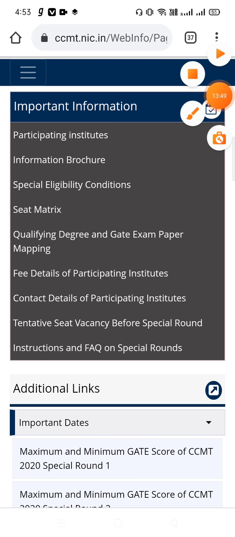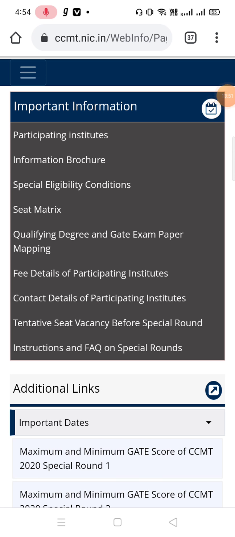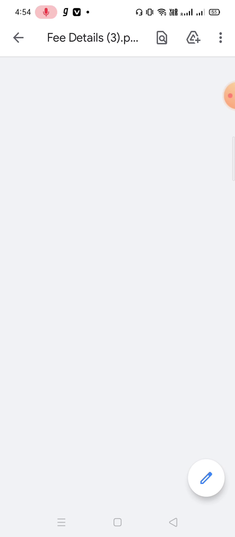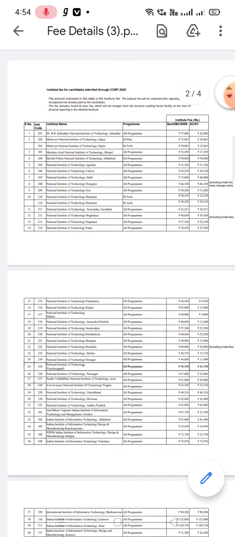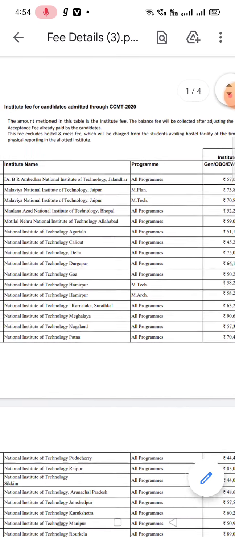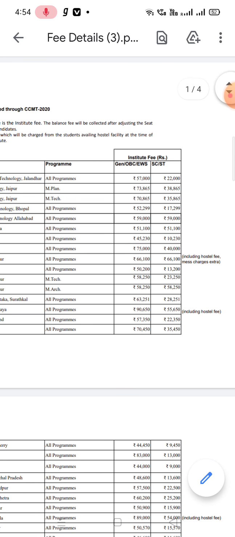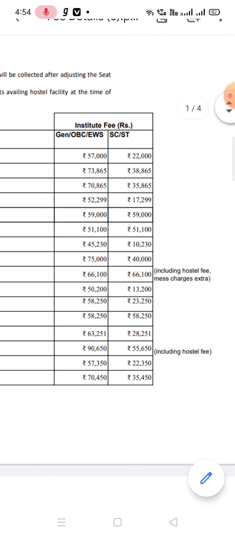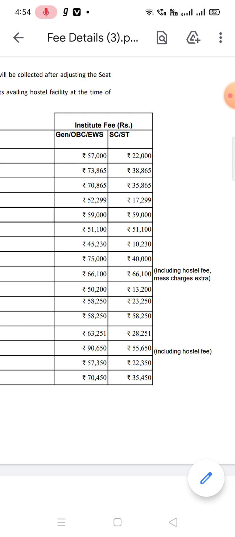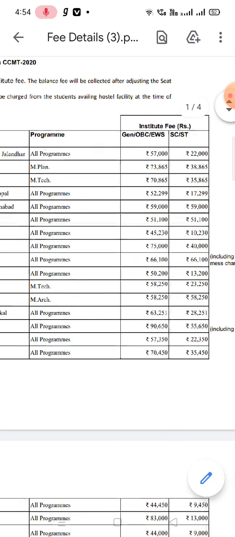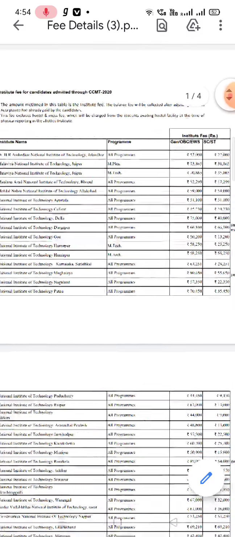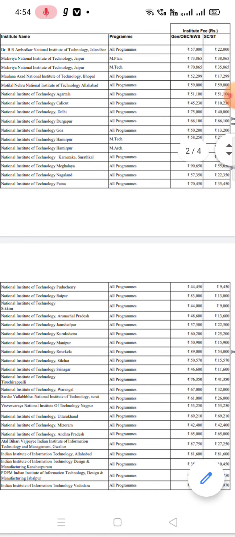Okay, now another important topic, the fee details of participating institutes. You can download this PDF from the CCMT site. Now see here, in every NIT the semester fees are mentioned here: general, OBC, EWS. In some NITs the fees are less for the SC/ST category. Okay, you can check the fee details of every NIT from here.